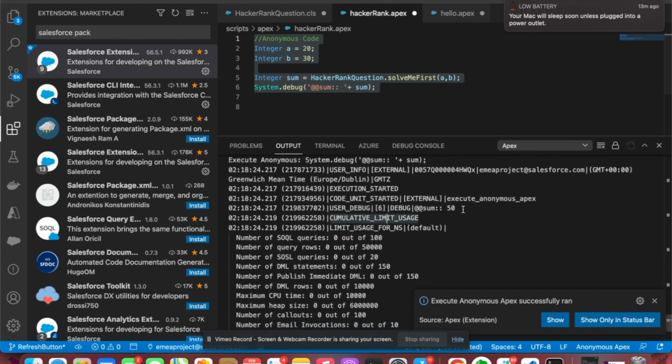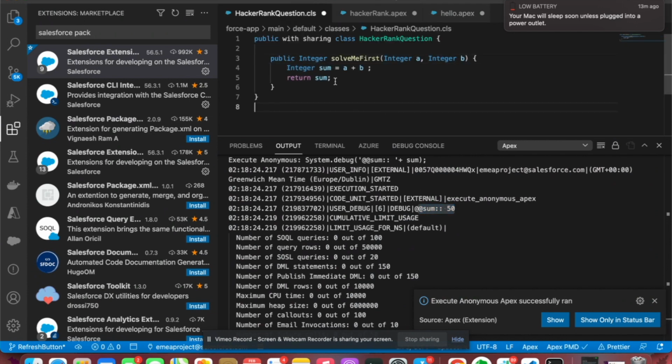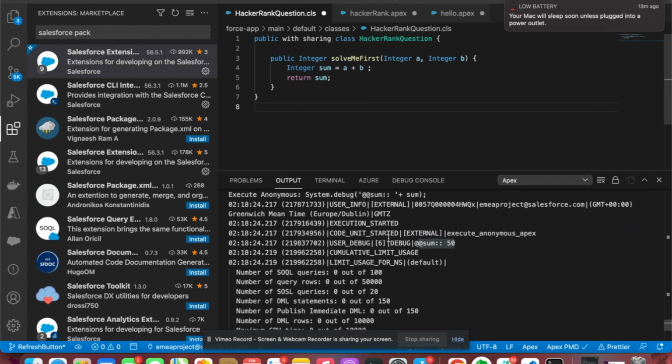Guys, as you see here, it seems that it's working, right? But here I changed the structure. So what is the reason that this one is still working? The reason is I haven't saved, and that's why it is unsaved, so it takes the previous code into consideration.